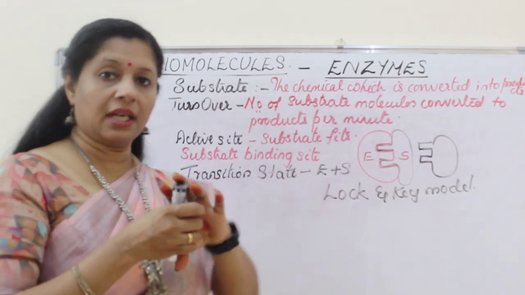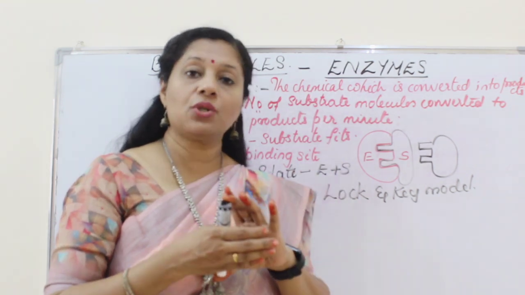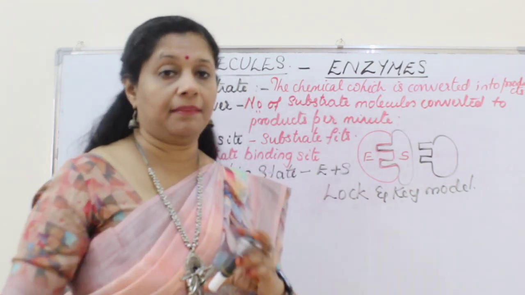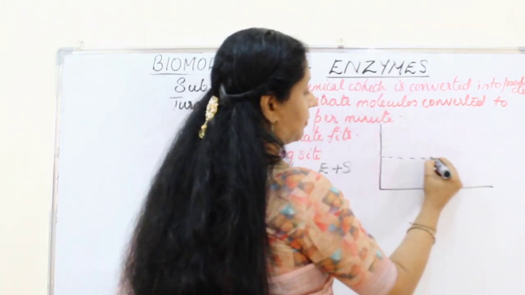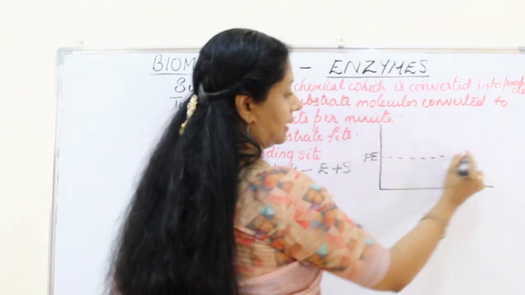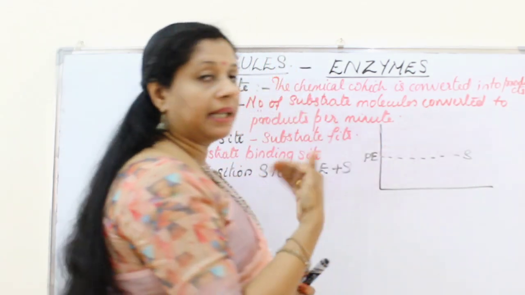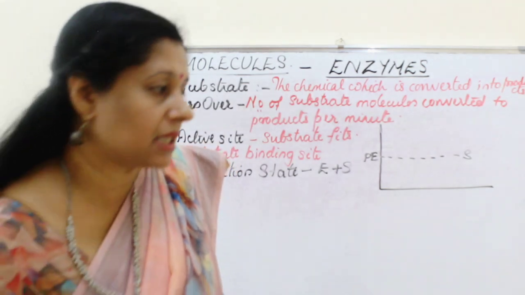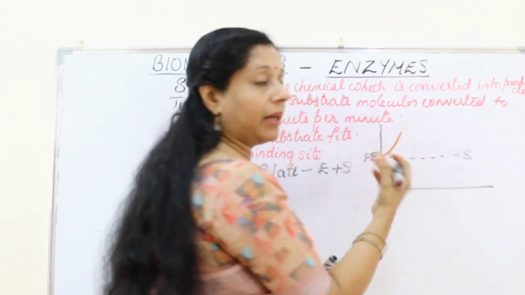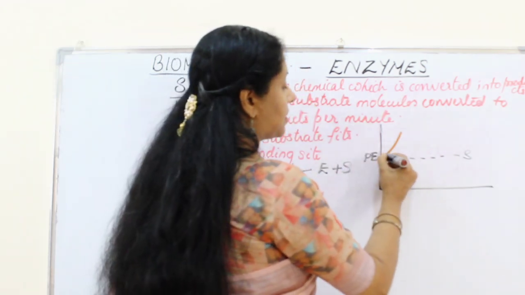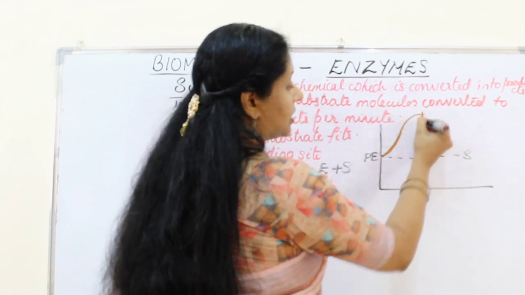But for the substrate to become the product, it needs to attain a particular energy level. Suppose you plot it as a graph. This is the potential energy of the substrate at the current time, and we are making the enzyme bind to that substrate. The energy level is going up. I am showing without enzyme first. For any reaction to happen, the substrate or reactant should reach a transition state.